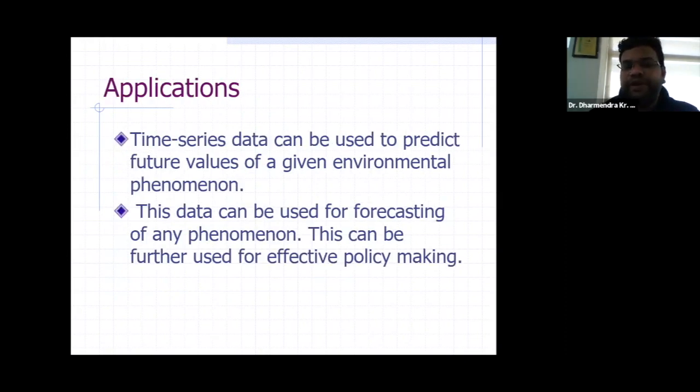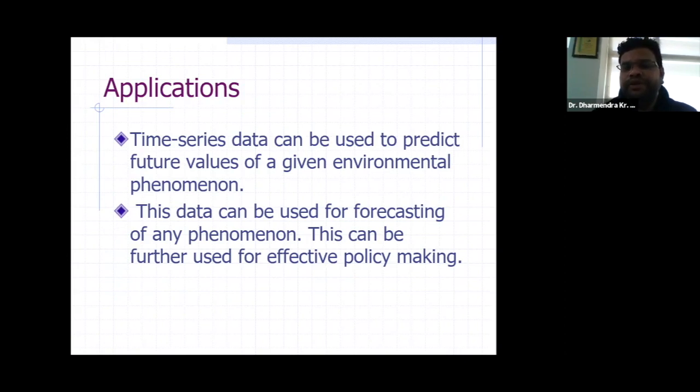What are the different applications of this time series data? Time series data can be used to predict future values of a given environmental phenomenon. The most significant use is to make predictions about the future of any environmental phenomenon, such as the carbon emission rate or the pollution level.